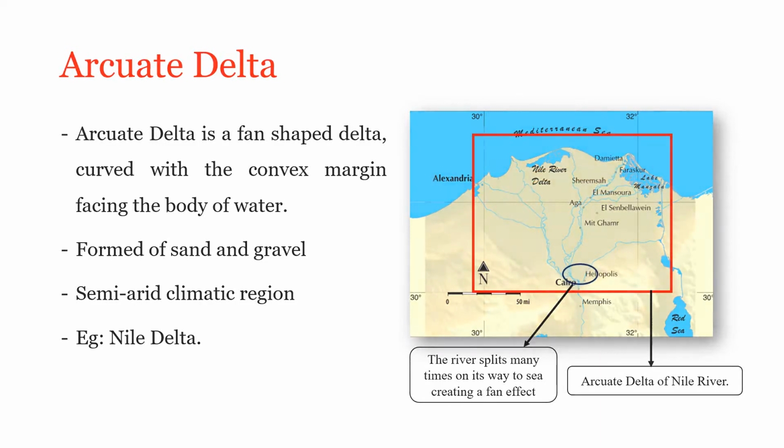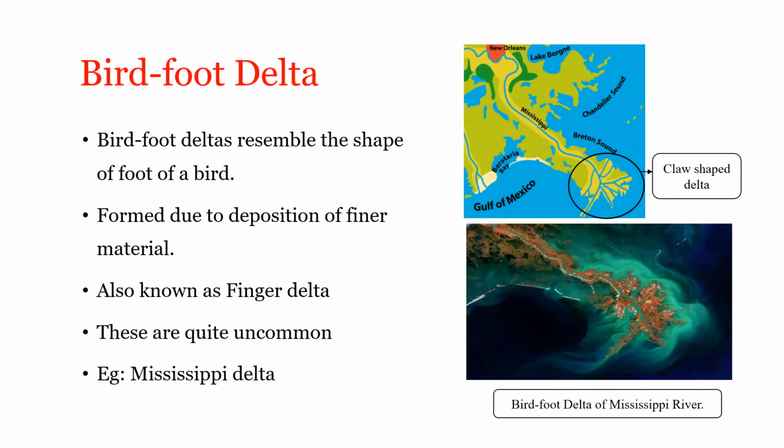Bird foot delta. Bird foot delta resembles the shape of bird foot's claw. This shape is created when the waves are weak and the river flow is stronger. They are formed due to the deposition of finer materials. Here, the deposition of fine sediment extends out beyond the coastline. The channel of the river divides up into distributaries and looks like bird's beak.